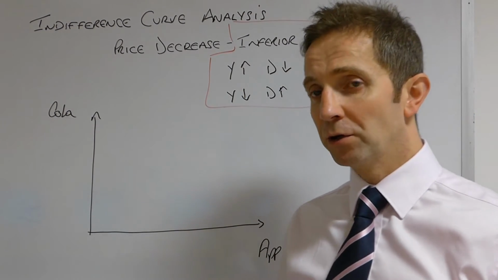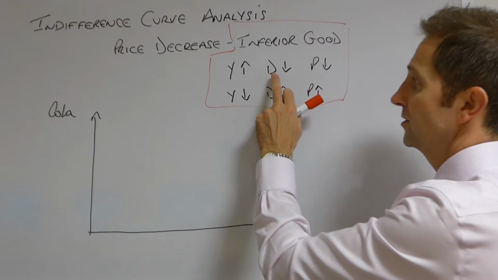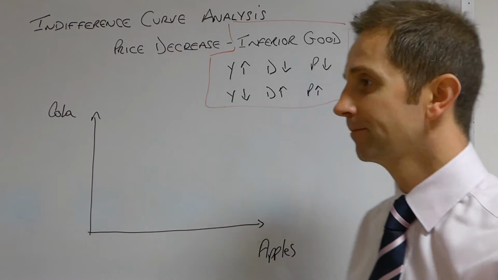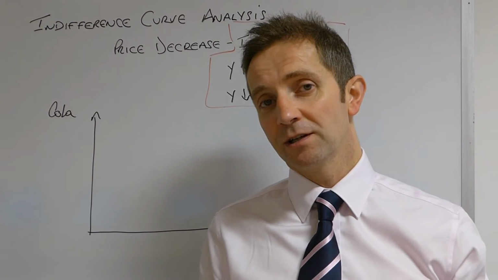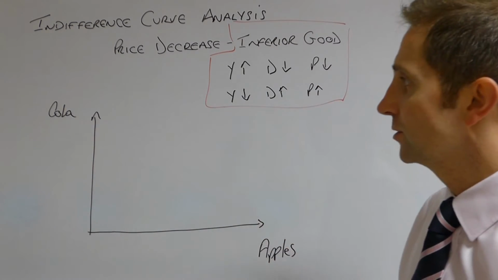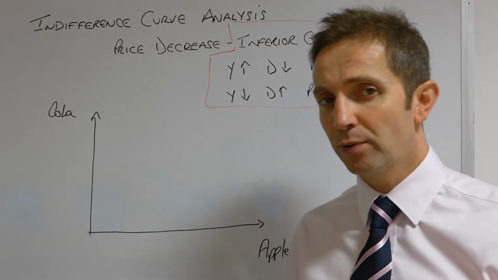For an inferior good, when your income rises, the demand for that particular good will fall for reasons stated previously. When the income falls, the demand for that particular good, the inferior good, will rise. Now, we are not talking necessarily here about incomes, but we are talking about price.